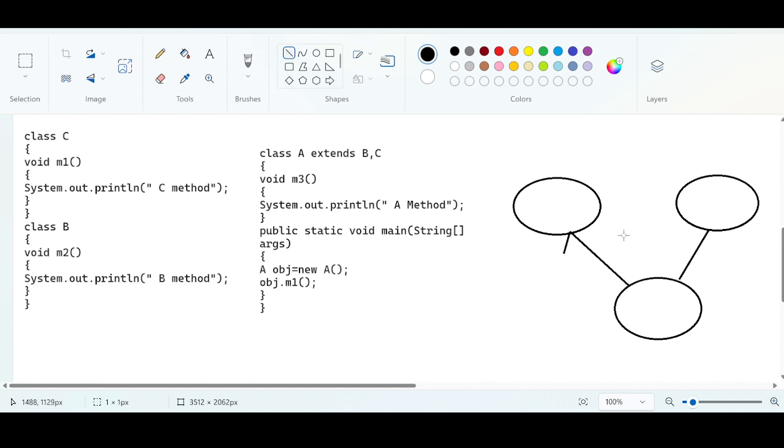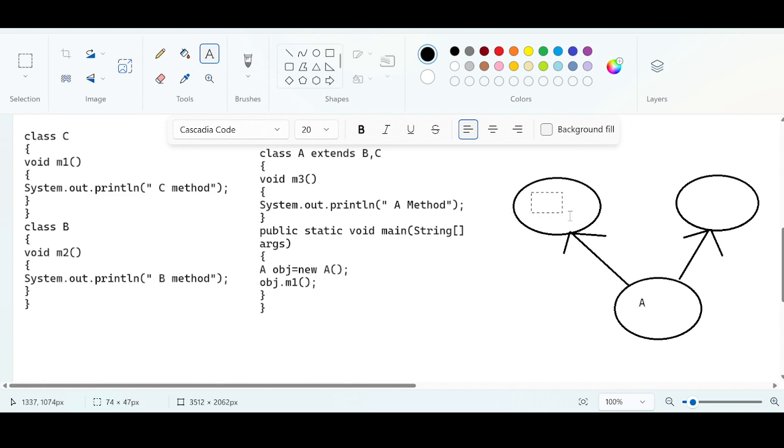So this is the typical diagrammatical illustration. You have class A, and class A is extending class B and class C. One child, but there are two parents. Is it possible, guys? It is not possible, yes or no? In Java, it is not possible. One child cannot have two parents.